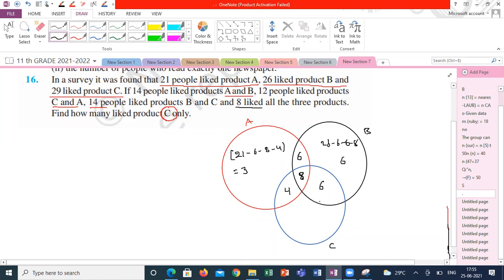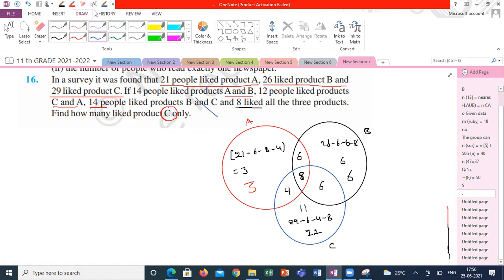Here 29 minus 6 minus 4 minus 8. How much? 11. So here it is 3, this is 6, and this is 11.